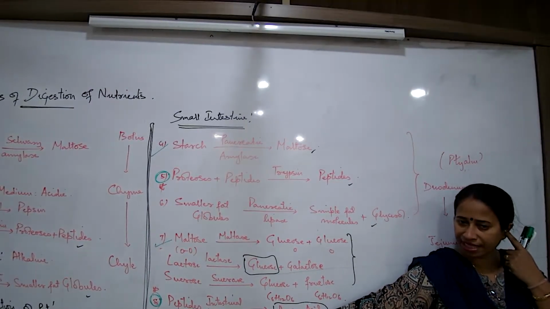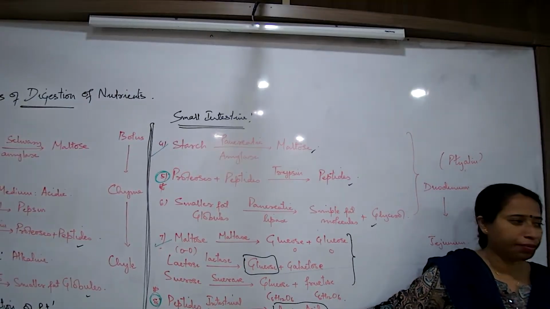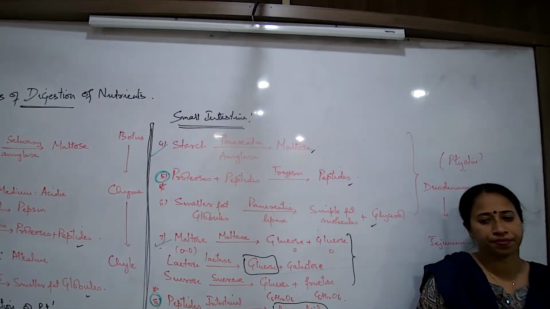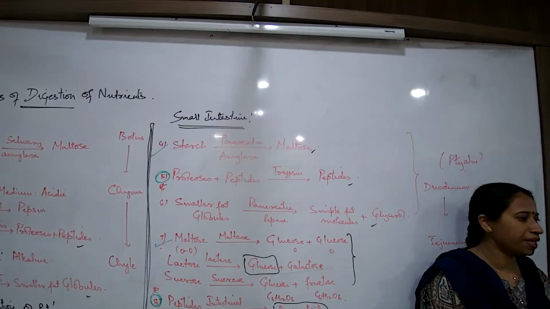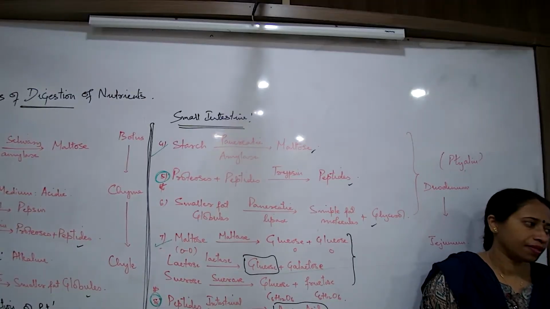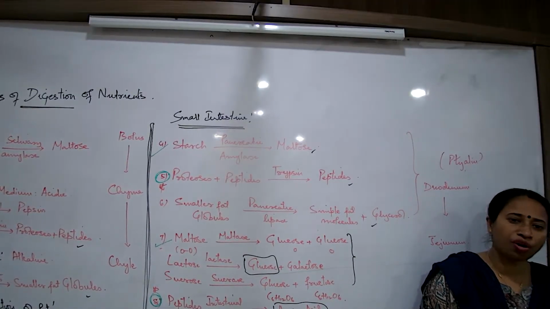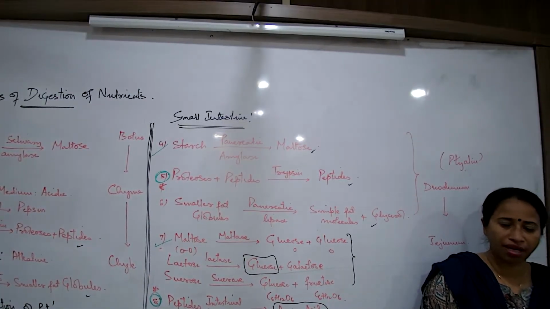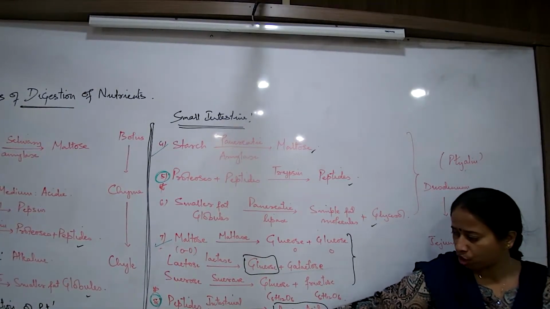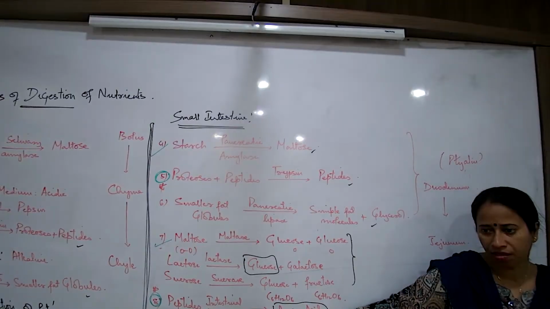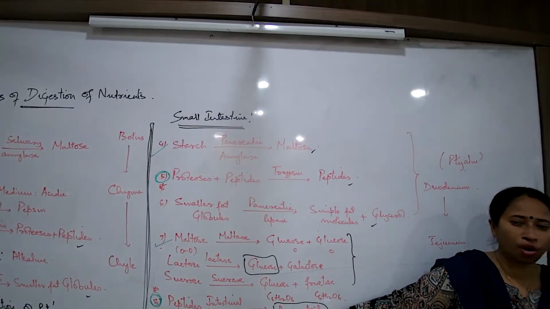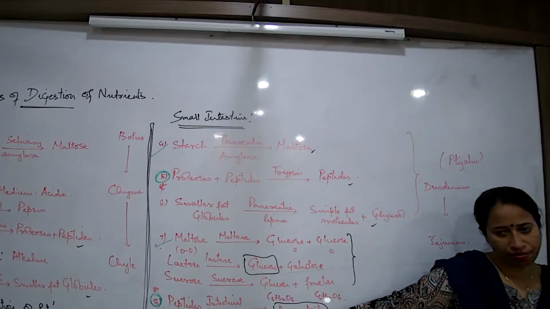Broken down by intestinal peptidase to amino acids, comma, the simplest form of protein digestion.